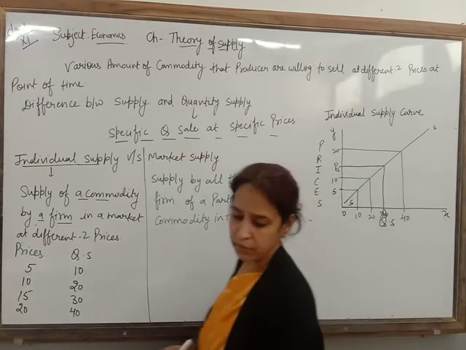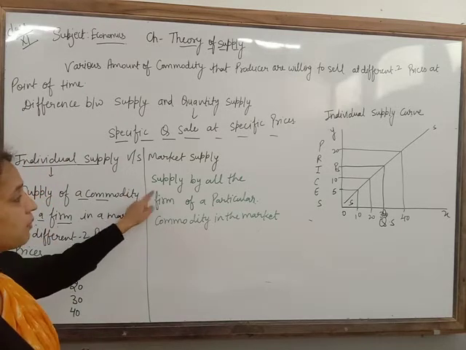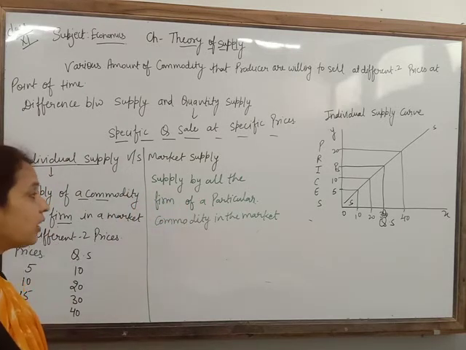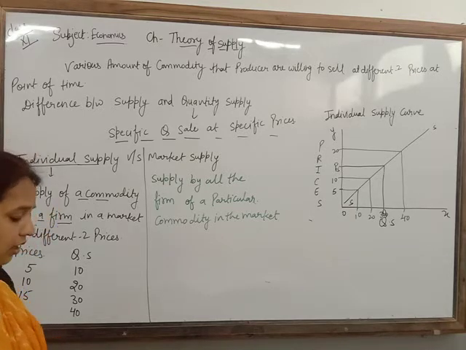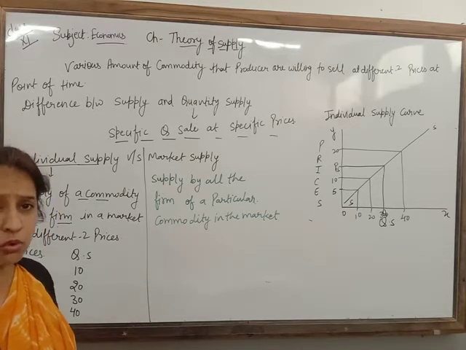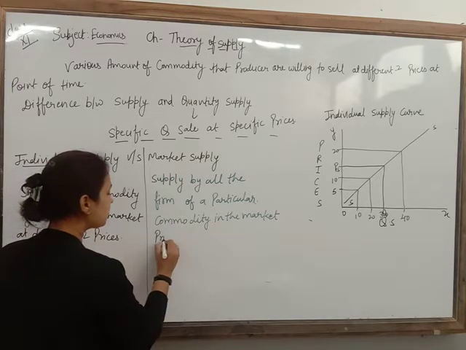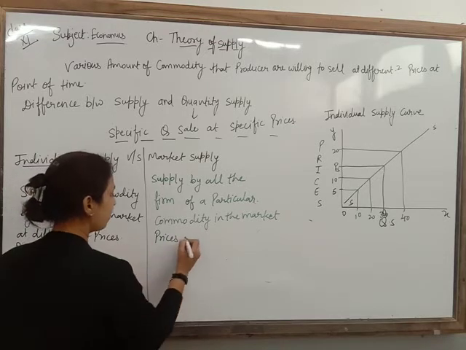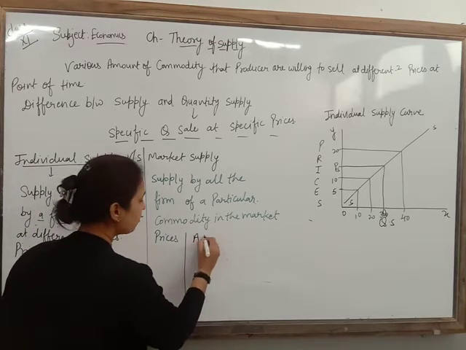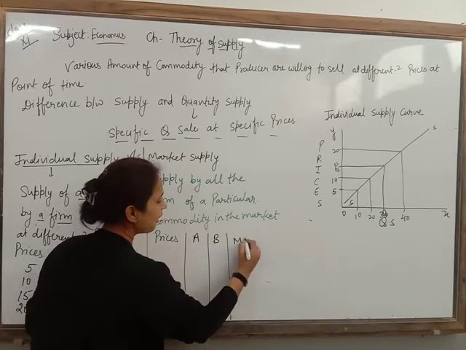Now market supply. What is the meaning of market supply? Market supply means supply by all the firms of a particular commodity in a market. Suppose there are 2 suppliers in the market, A and B. Then what will be the market supply?